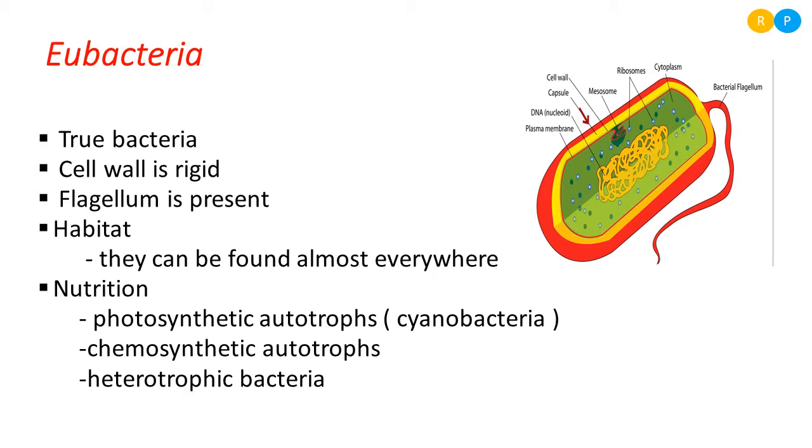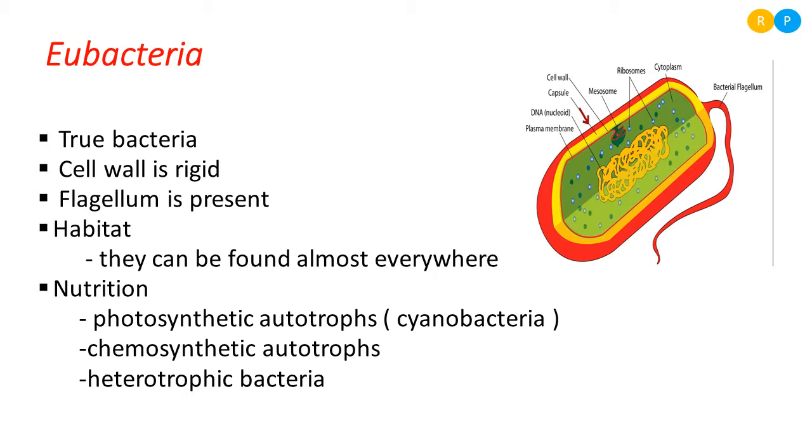Photosynthetic autotrophs are able to prepare their own food material by utilizing sunlight. The best example of photosynthetic autotrophs is cyanobacteria. Cyanobacteria inhabit soil and some inhabit water, and they are capable of preparing their own food material by utilizing sunlight.